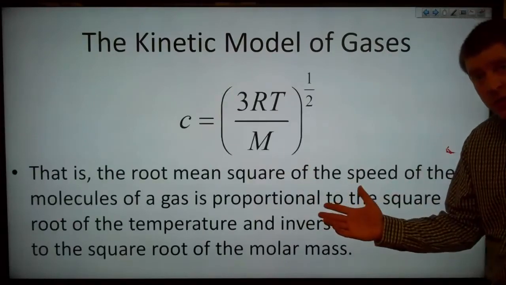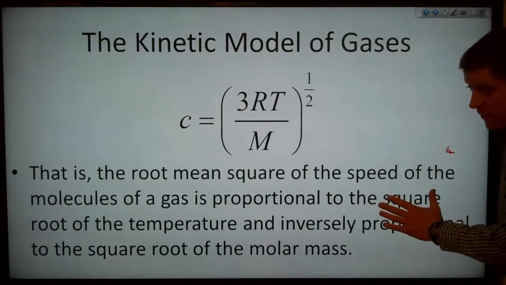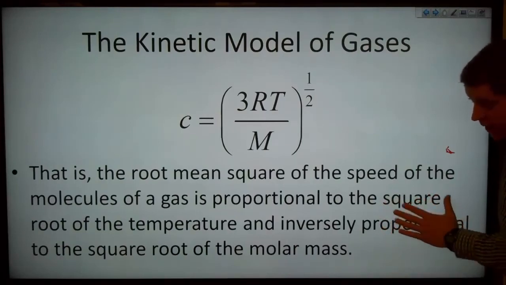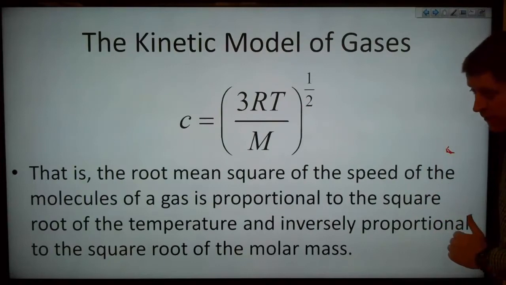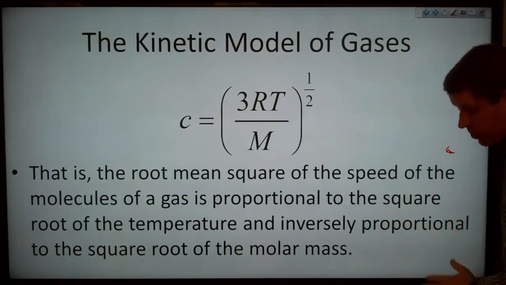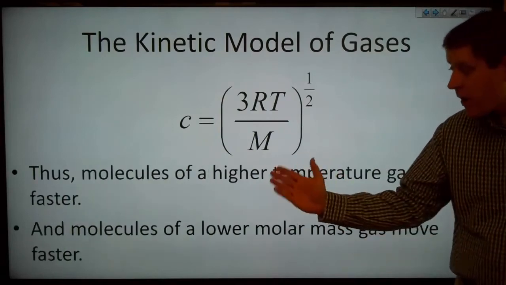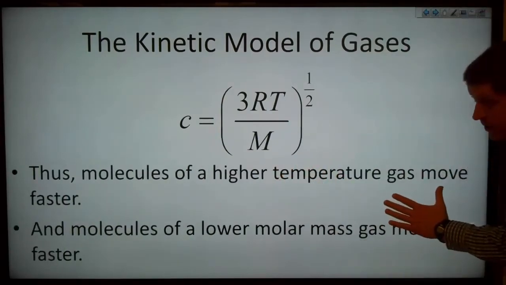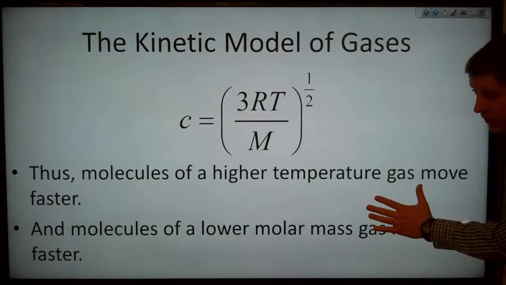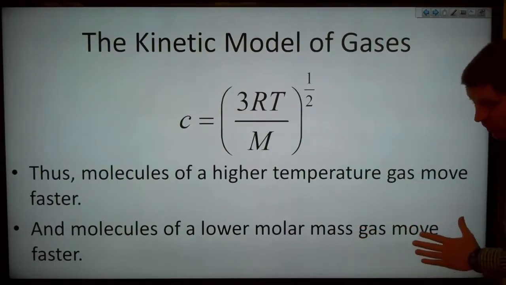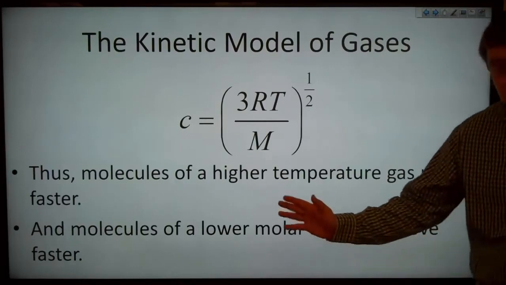And that means that the root mean square speed of the molecules of a gas is proportional to the square root of the temperature, and inversely proportional to the square root of the molar mass. And therefore, molecules of a higher temperature gas are going to move faster, and molecules of a lower molar mass gas will move faster at the same temperature.